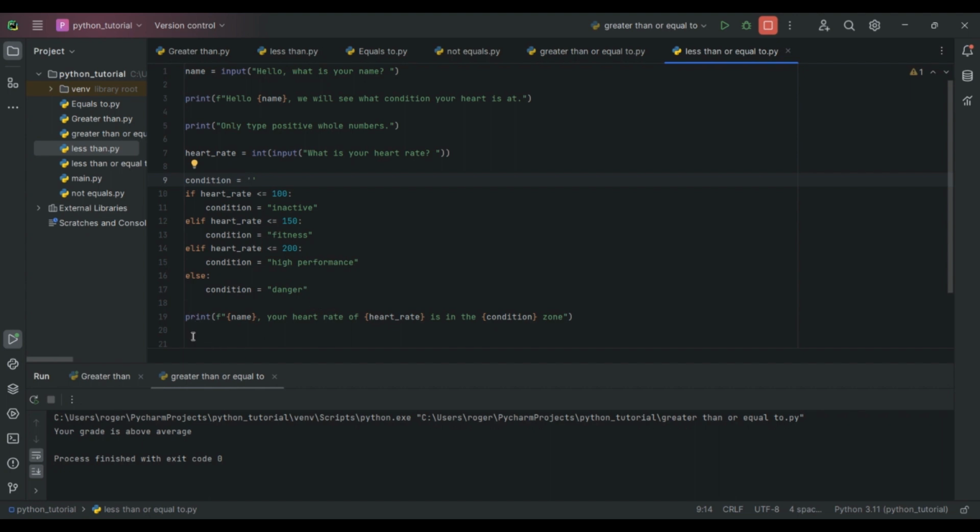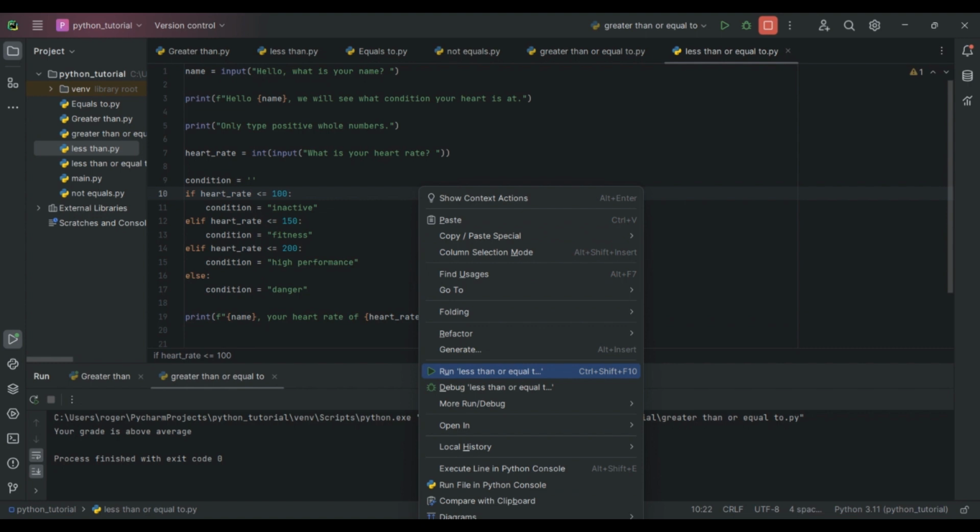It is print with an f string. These are curly brackets, so you can put in a variable value, and whatever we put in our name all the way up here will show down here in this string. And then it states your heart rate of heart rate. We get this variable from the input of what the user did. And you can see how Python nicely highlights everything and that you can check where your variables are. Next, it will tell you what condition it is. Your heart rate is in the blank zone. So it will come from this, and whatever your condition is, it will appear.